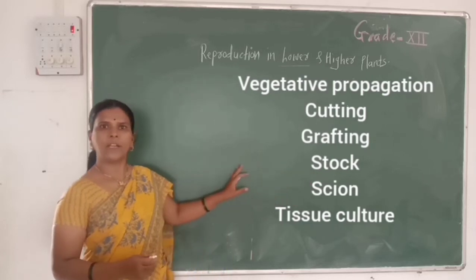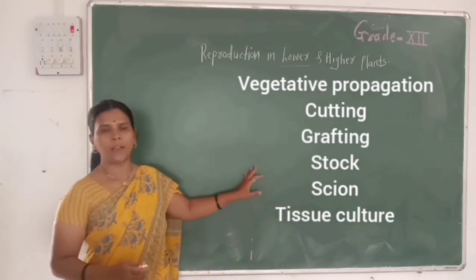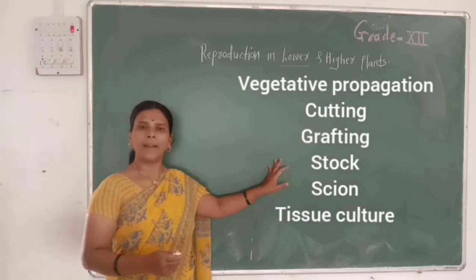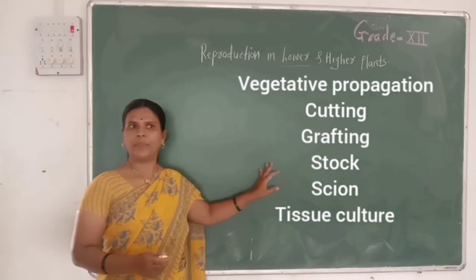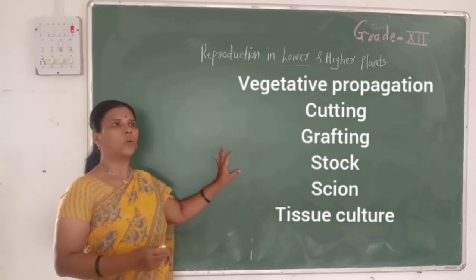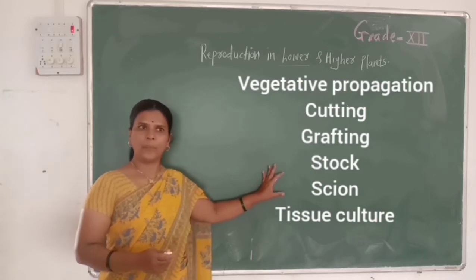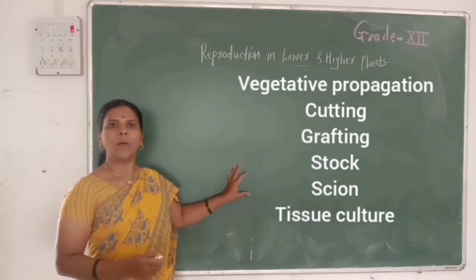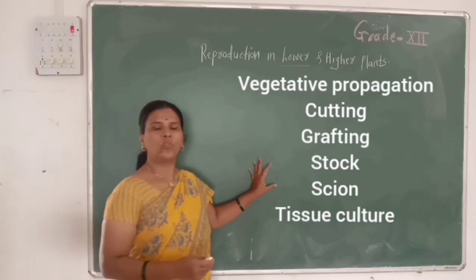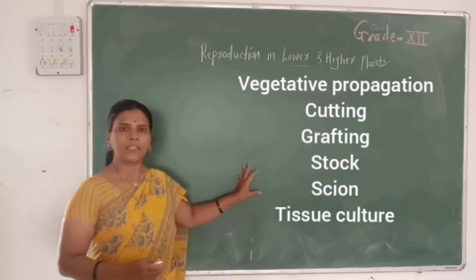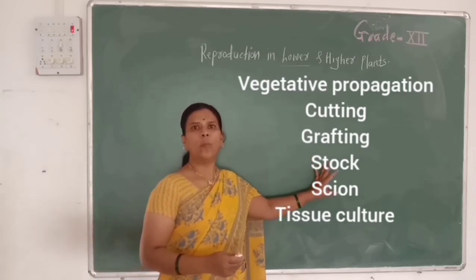And the last method we have studied is micropropagation. That means here the microscopic part of the plant, that is tissue, is used for propagation. This tissue is grown in culture media under aseptic conditions. The tissue multiplies to form callus, and this callus multiplies to form new plantlets.